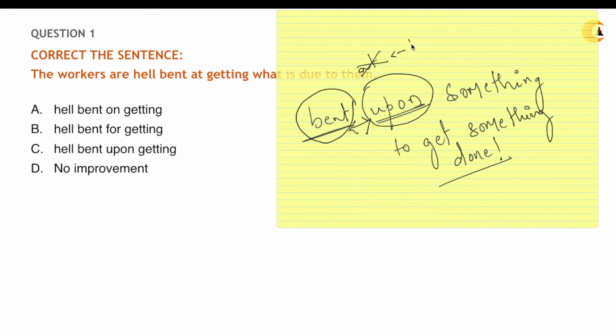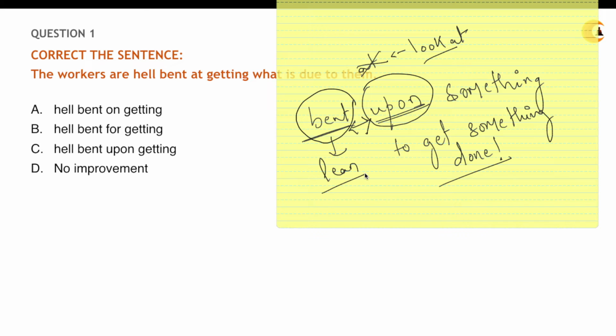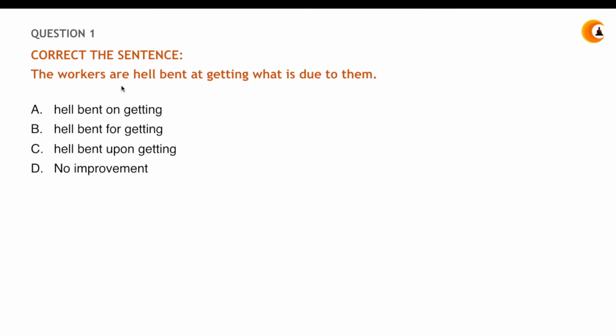It's always look at, okay? You're never bent at something, you're always bent upon. Bent upon means you're always leaning towards, you're lean upon, right? You're getting responsible for something, you're depending upon something. That is where the term bent is used, okay? Hell bent upon something for getting something done, right? So what will be your correct answer? The correct answer is option number C.